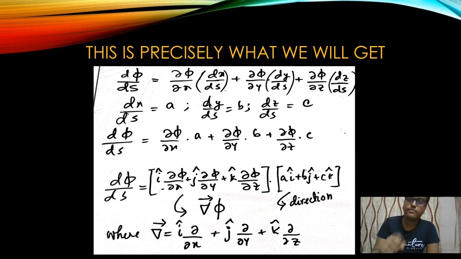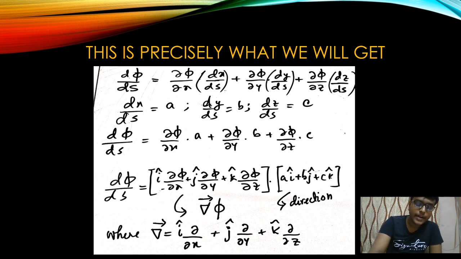But del phi is a vector. It also depends on x, y, z and also depends on direction. So scalar function we have said previously, this is a vector function. Vector function, and it's a field function you can say, because it depends precisely on x, y, z. So it's both a vector as well as a field function. Okay, or a field variable you can say. Field variable, field function, both are the same terminologies, no differences there.